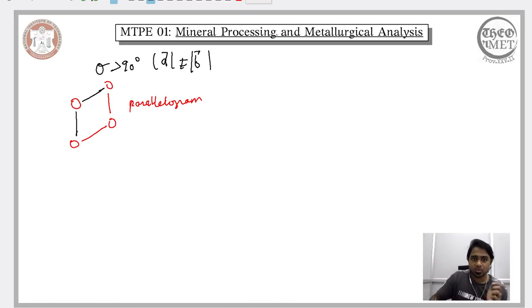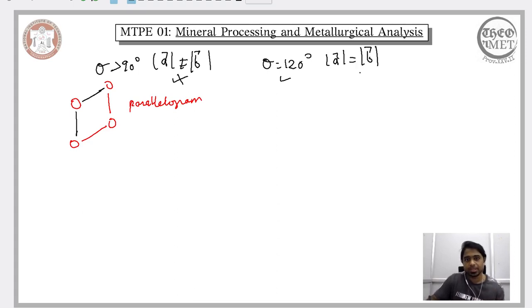And here we also saw in the previous lecture that if theta is 120, and if we compromise on the unequal magnitude and impose an equal magnitude of the vectors, then the angle is definite, it is 120 degrees, and the magnitudes of the vectors are equal. In such a case we would end up with hexagonal crystals or hexagonal arrangement of the entities.